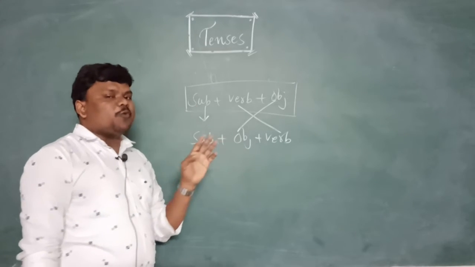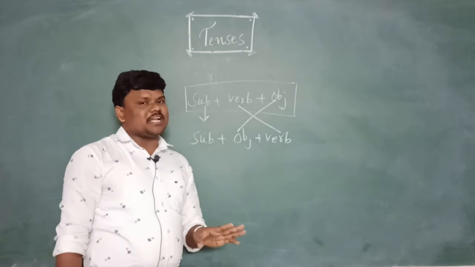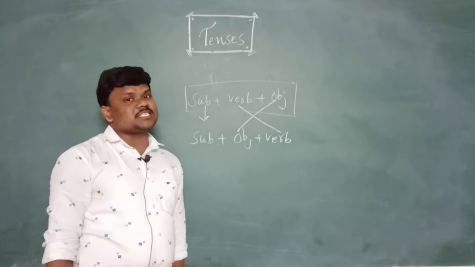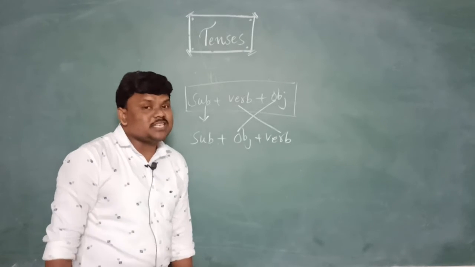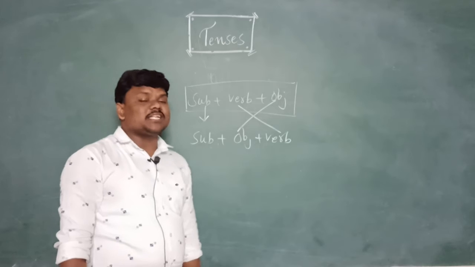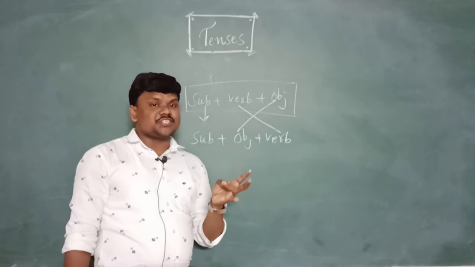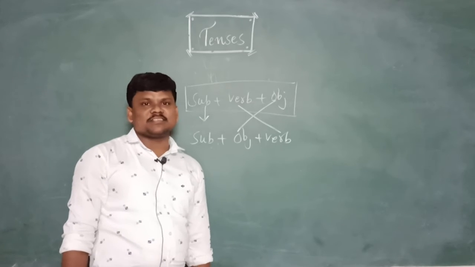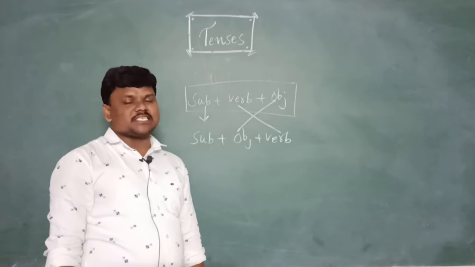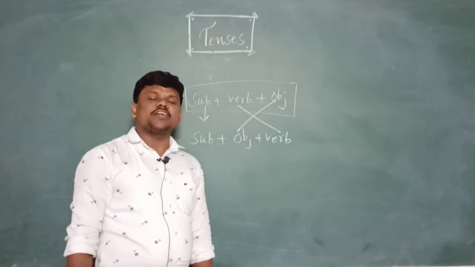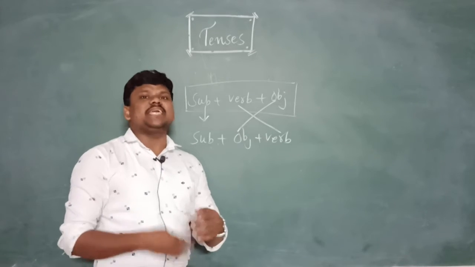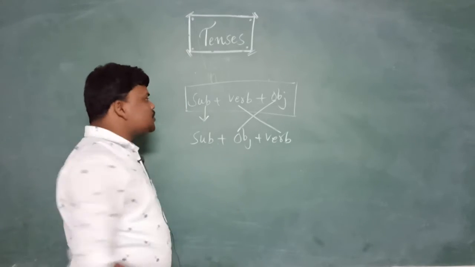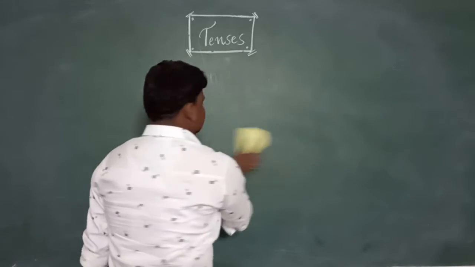So, if you want to write any sentence in English, we should know the subjects compulsorily. What are the subjects? If anybody asks you what the subjects are, don't say Telugu, English, Hindi, mathematics, science, social. Okay? If anybody asks you what a subject is, a subject is the doer of an action. If an action is done by anybody, that is none other than the subject. Let me teach you what subjects are.